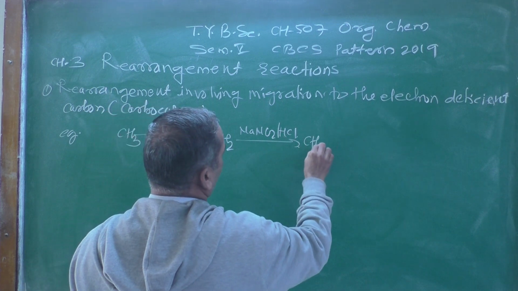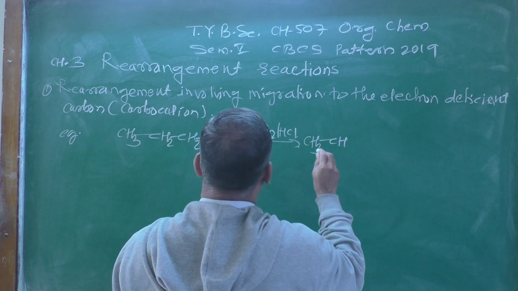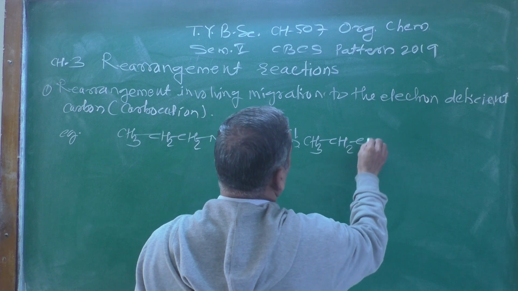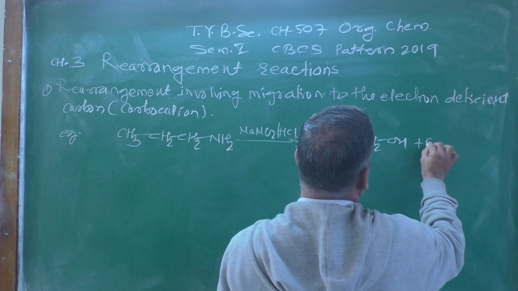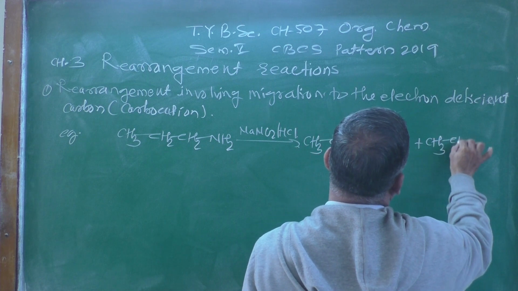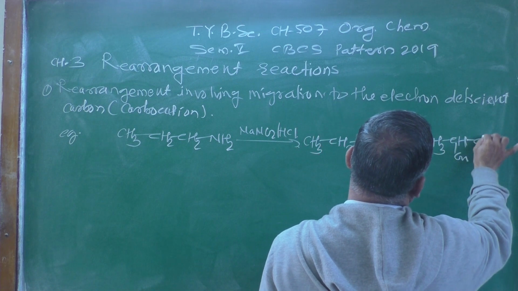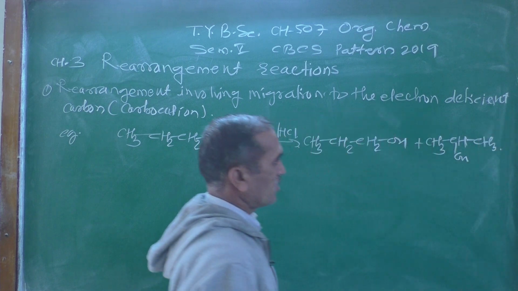It gives the product CH3CH2CH2OH, as well as CH3CHOHCH3.